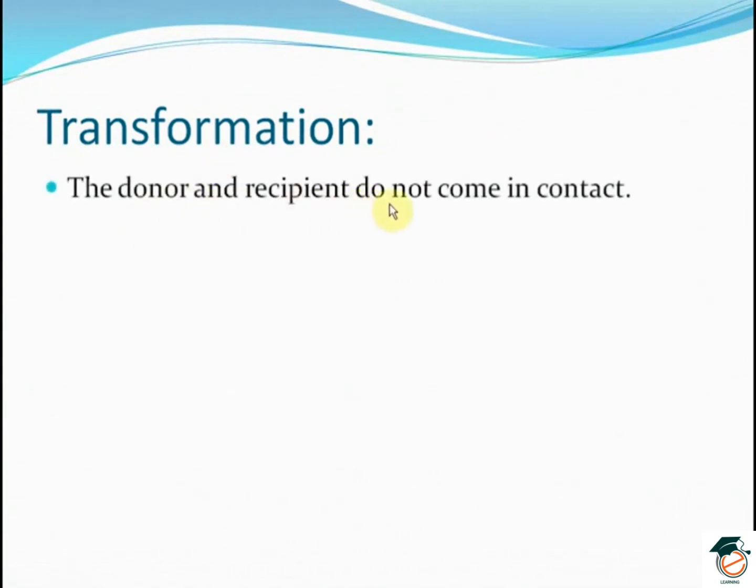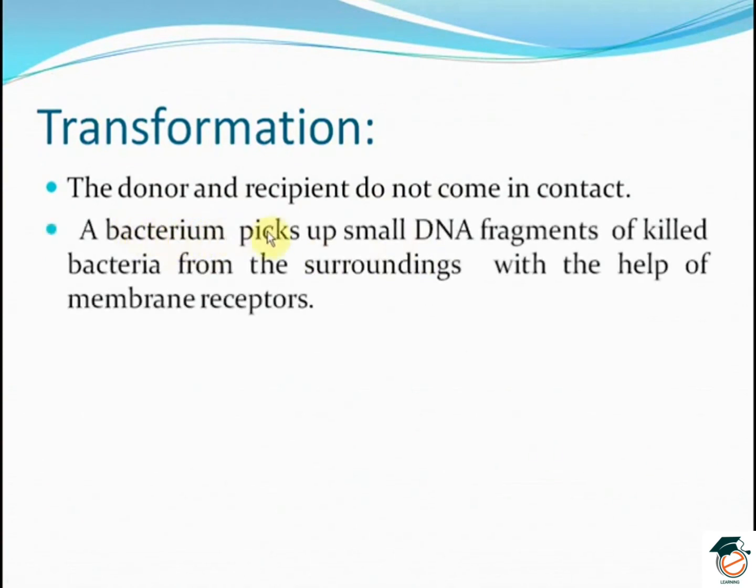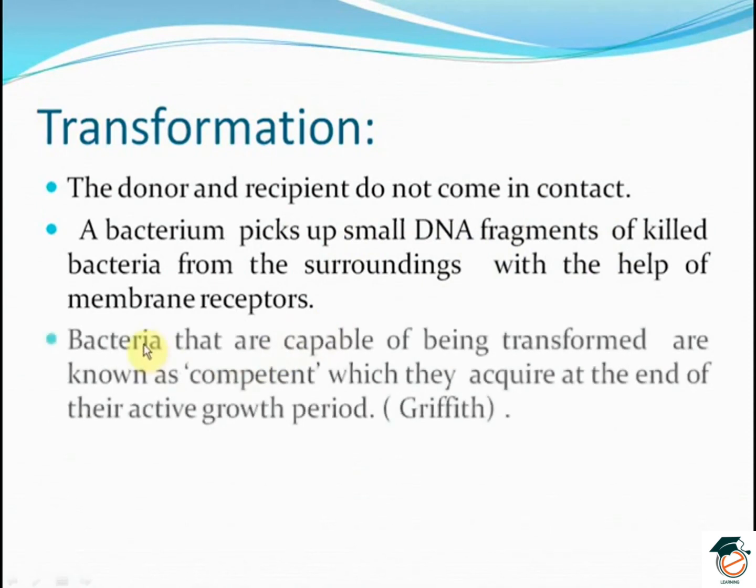Transformation. The donor and recipient do not come in contact with each other. A bacterium picks up small DNA fragments of killed bacteria from the surroundings with the help of membrane receptors. Bacteria that are capable of being transformed are known as competent